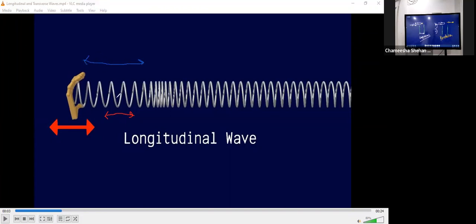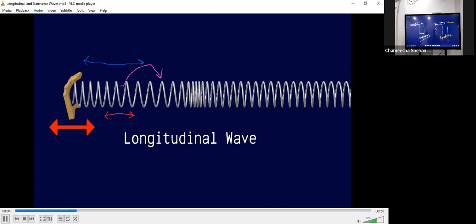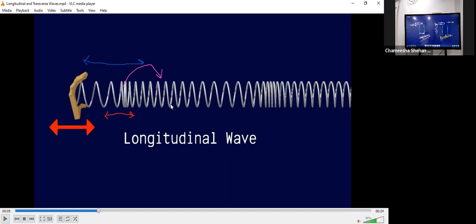So what happened to the compression which was here? It actually moved forward. Now here is a compression. And the place where the compression was is now a rarefaction. Now see what happens next. Now this region is what? Again, that region which had a compression now has a rarefaction.